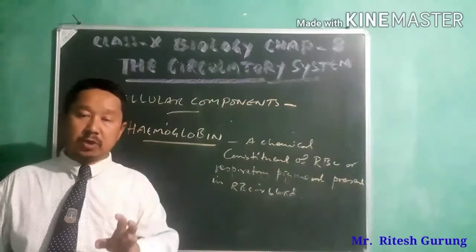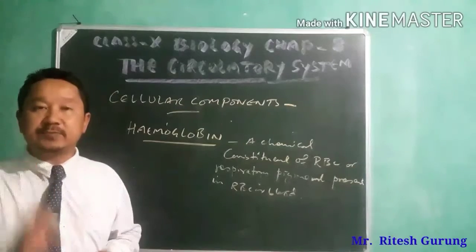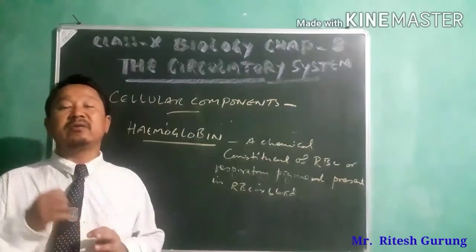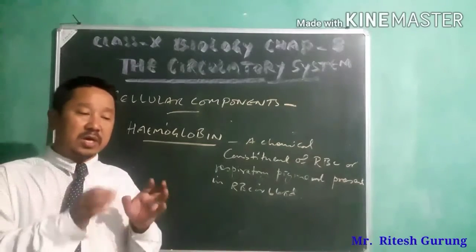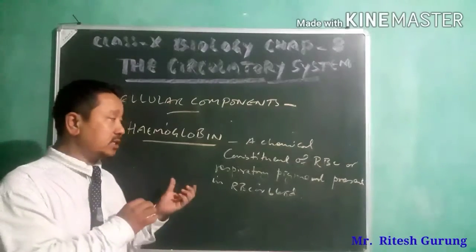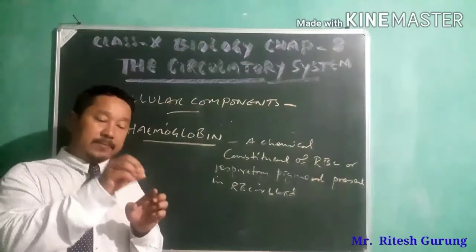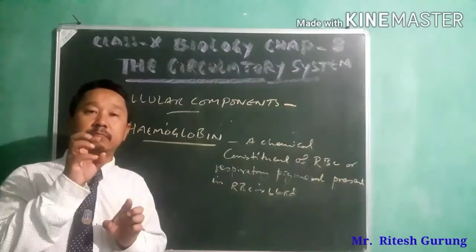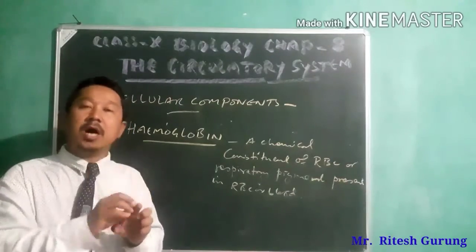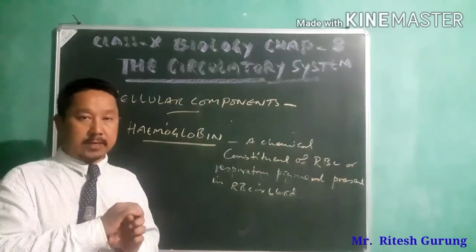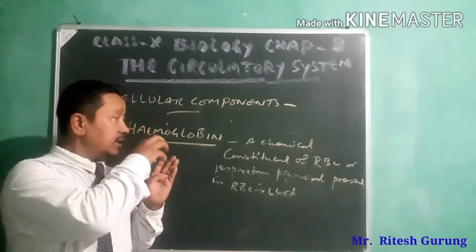The main function of this hemoglobin is to carry the respiratory gases to and from the different parts of the body. To and from means, from the lungs, the oxygen-rich blood, that means oxygenated blood, will be carried by this hemoglobin.